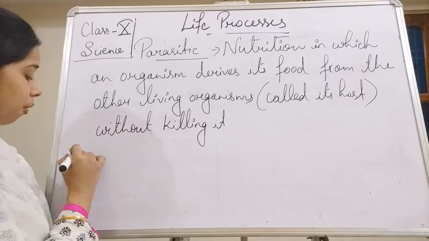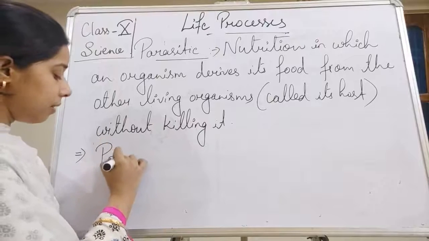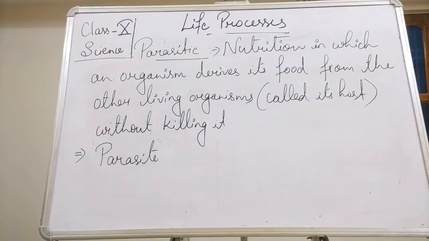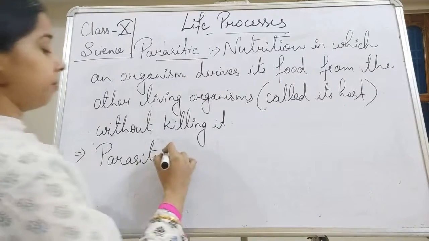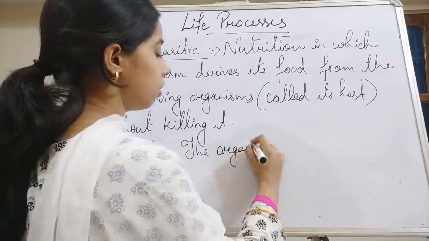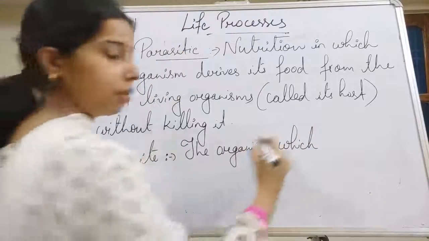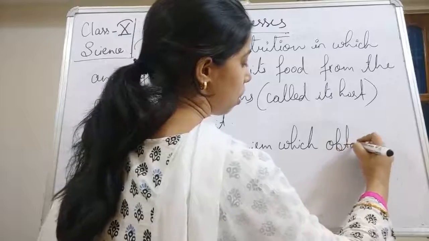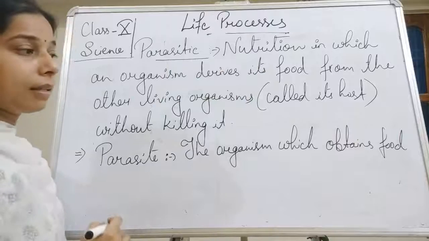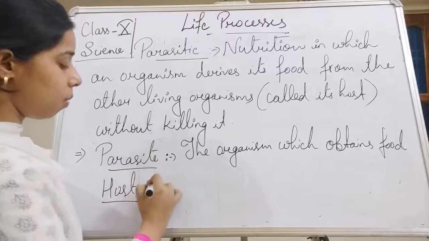Now here, the point that we should note is that there are two terms: one is parasite and another one is host. Okay, so we can say the organism which obtains food is called the parasite. And the next one is the host. What is the host?